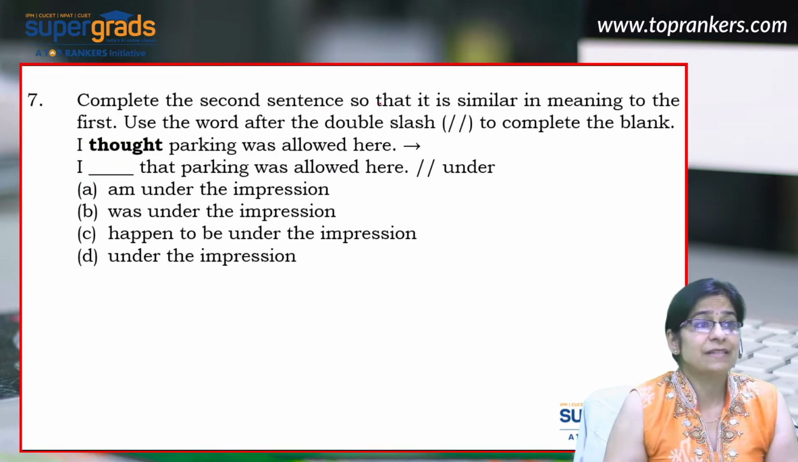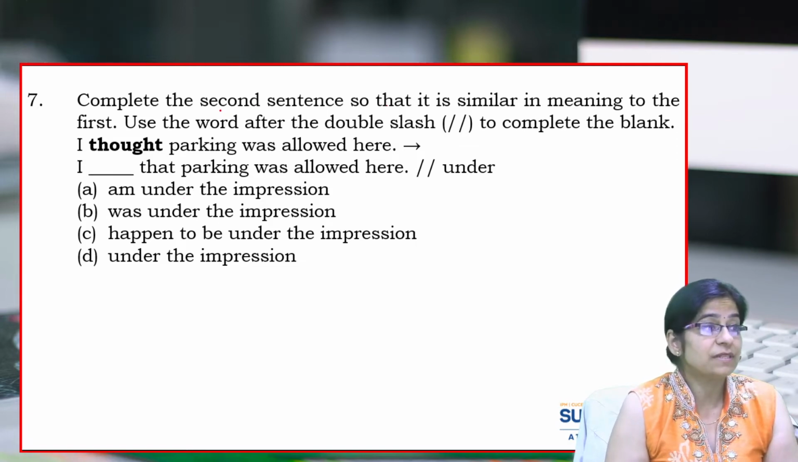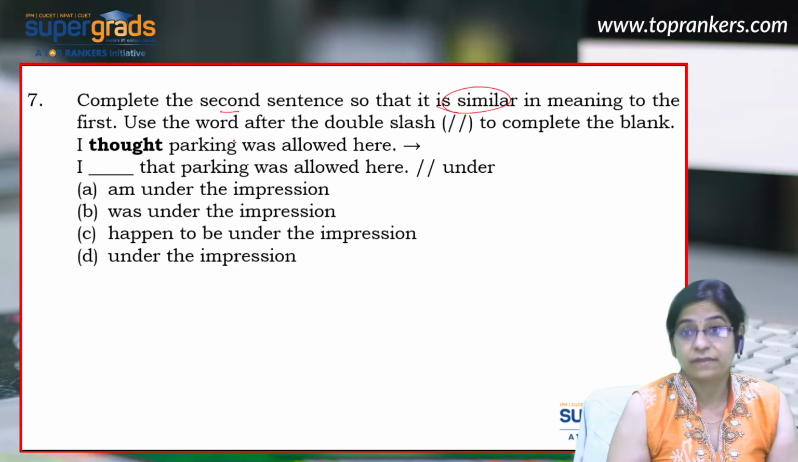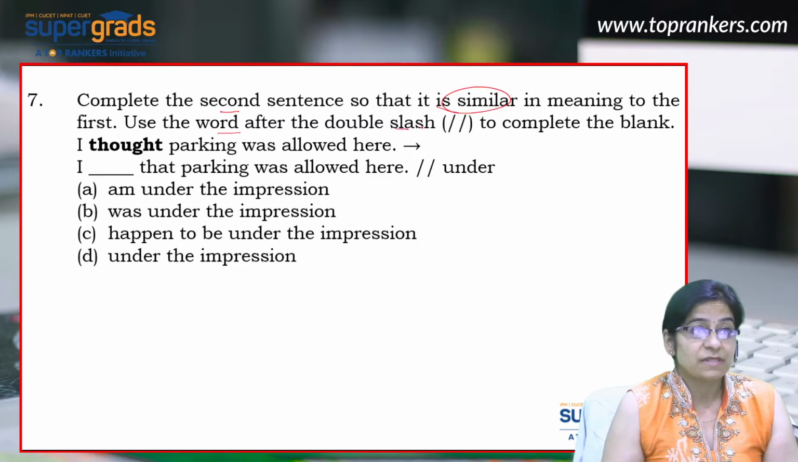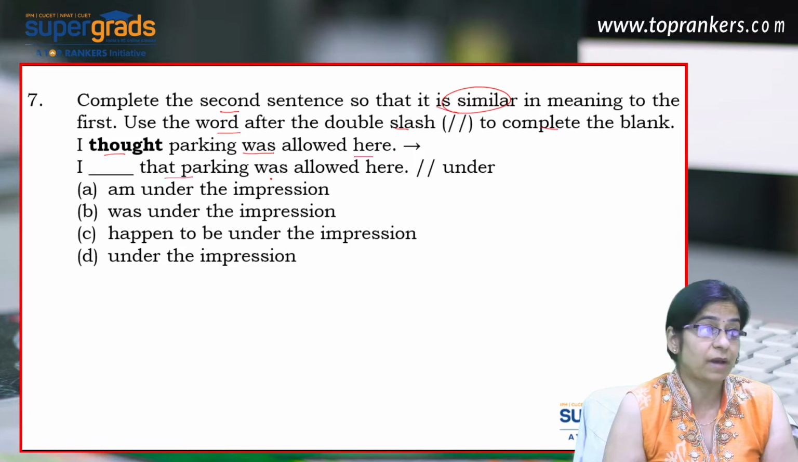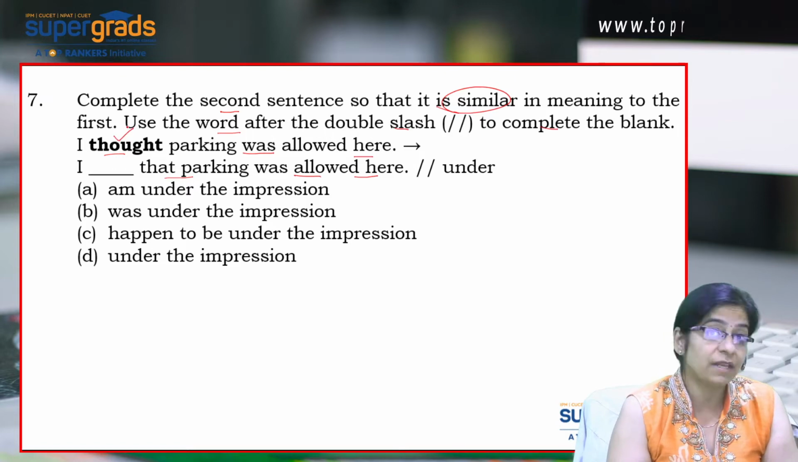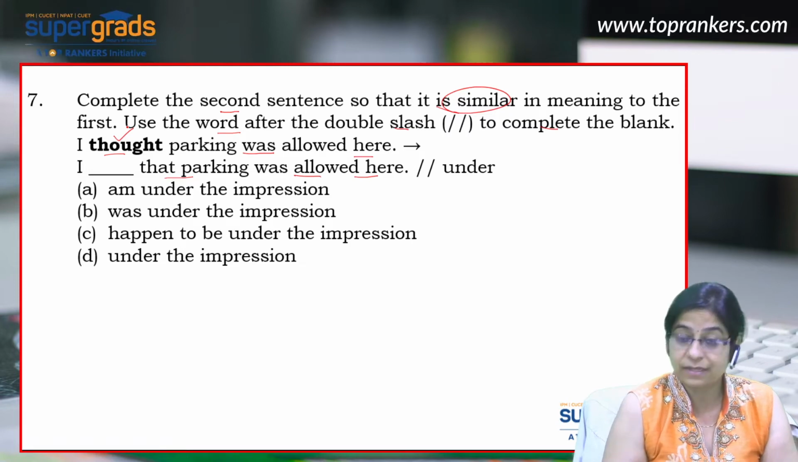Now, the next question is based on grammar. Let's read the question. Complete the second sentence so that it's similar in meaning to the first one. Use the word after double slash to complete the blank. Now see, the sentence is I thought the parking was allowed here, and the second one is I dash the parking was allowed here. Now see, the first sentence, the base sentence is in past form, simple past form. So if we have to construct another sentence which is similar in meaning, we have to follow the same order. So let's look at the answer choices now.